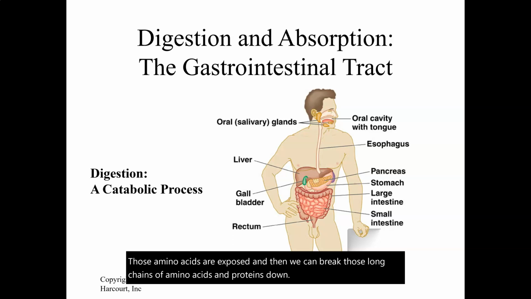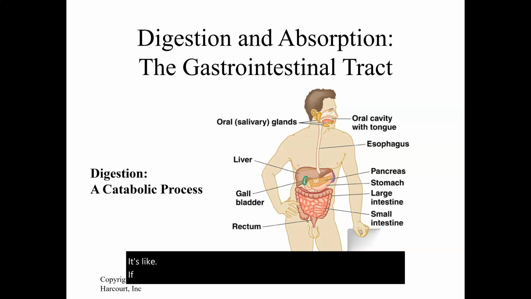In the small intestine, the pancreas neutralizes that stomach acid by secreting bicarbonate ion. It's like baking soda. The pancreas is pushing that out into the small intestine to neutralize that stomach acid. And it also secretes a digestive enzyme for the carbs.